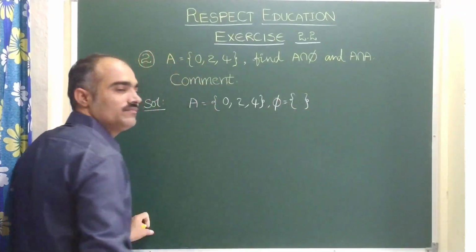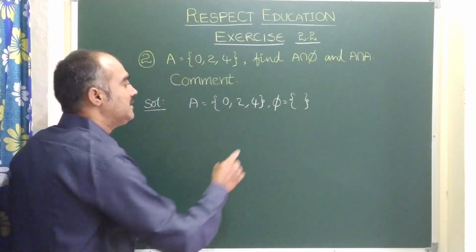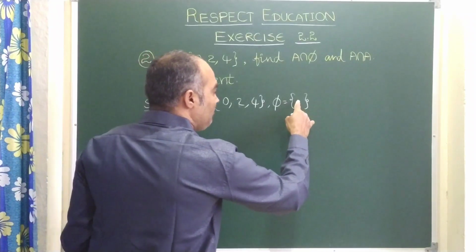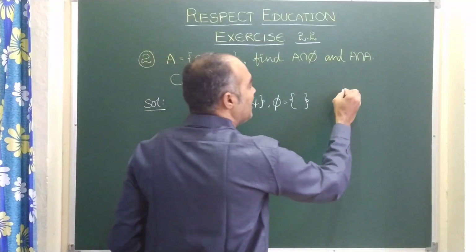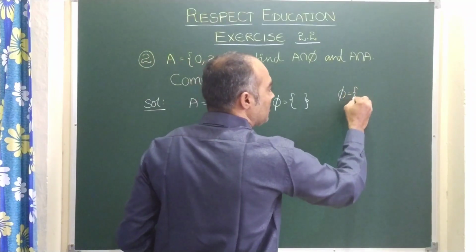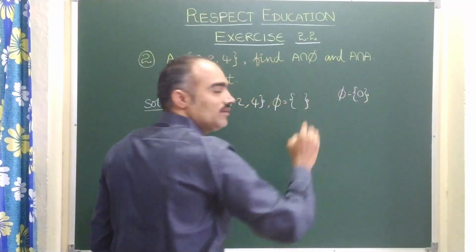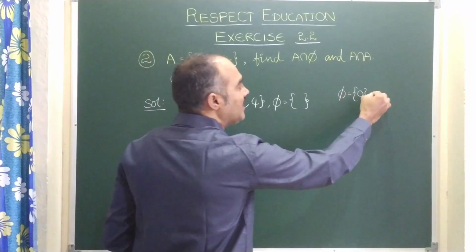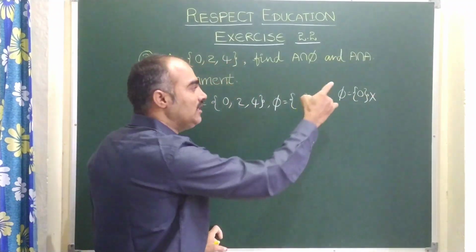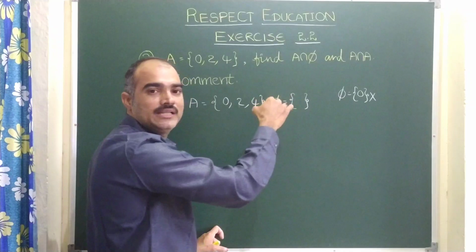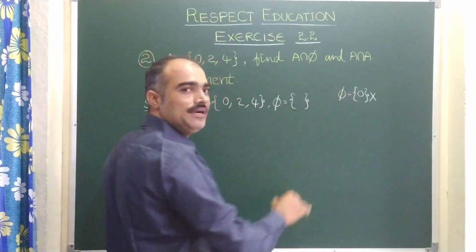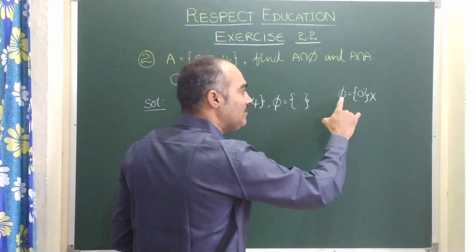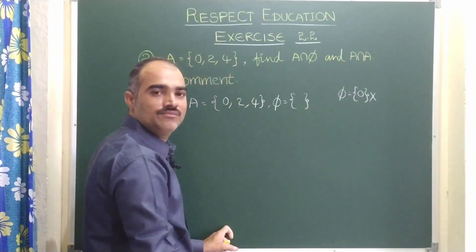Here some children think that phi has nothing, so can we take 0? That means they will think like this: can we write phi is equal to 0? We should not write like this, children, because 0 itself can be counted in this chapter on sets as one of the elements. So 0 is an element. If you write like this, phi has one element, that is 0.